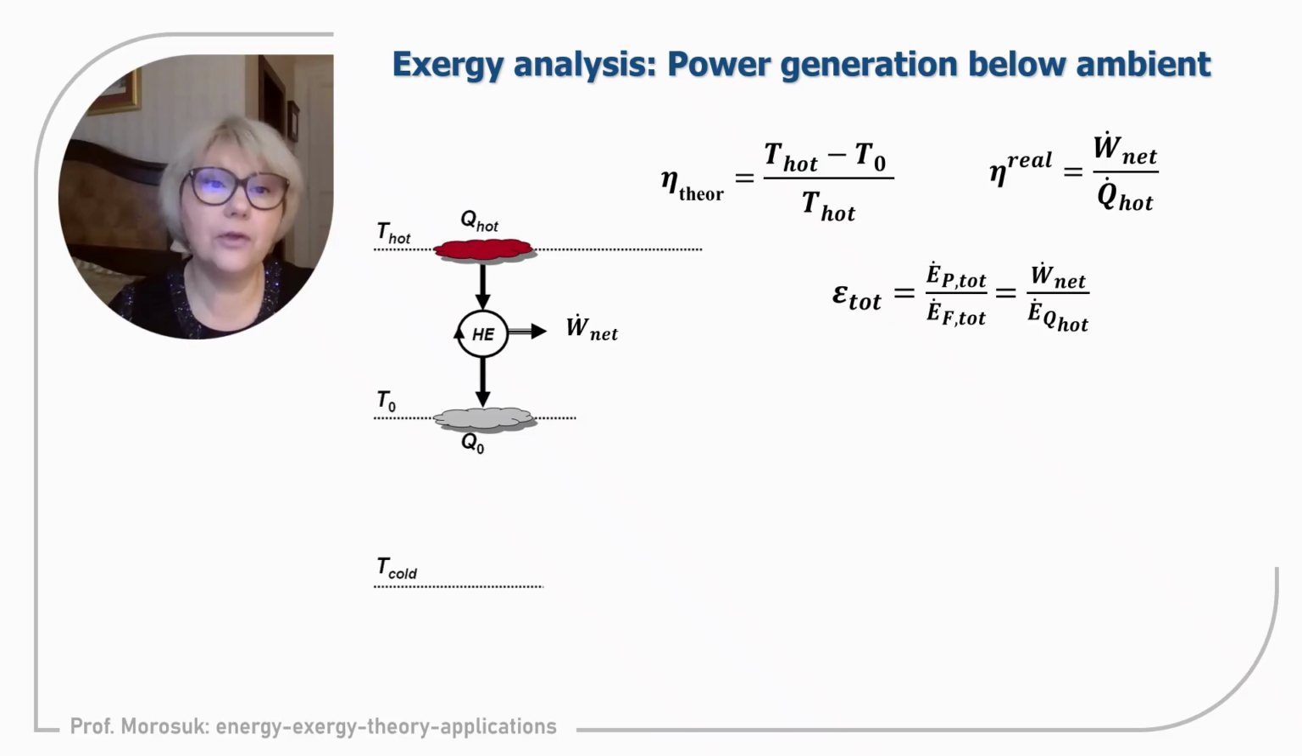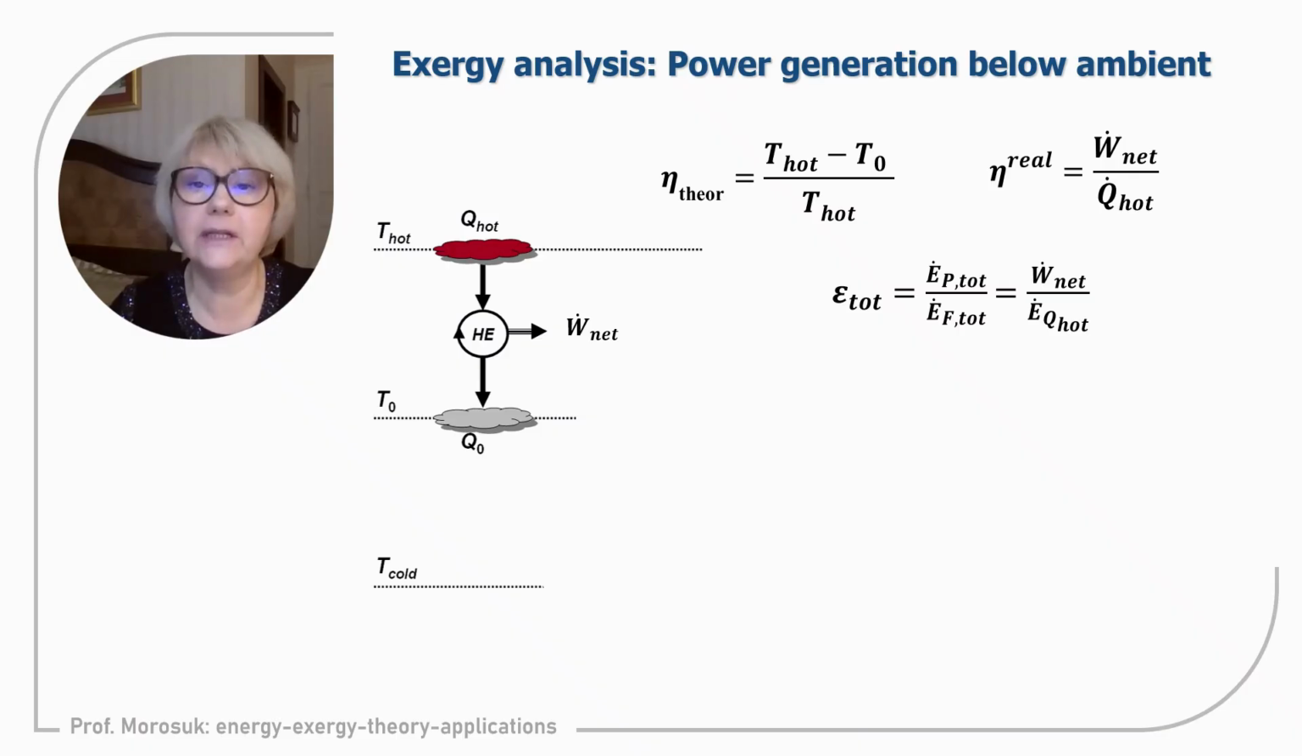Let us repeat the theory, the thermodynamic analysis of a heat engine that operates at a temperature higher than the environment. All power generation systems, as we already discussed, operate at a temperature higher than the environmental temperature. So we have a heat engine in a direct thermodynamic cycle. Heat is supplied at a higher temperature level and heat is rejected to the environmental temperature, and the theoretical efficiency is Carnot, according to the Carnot cycle, T hot minus T0 divided by T hot,